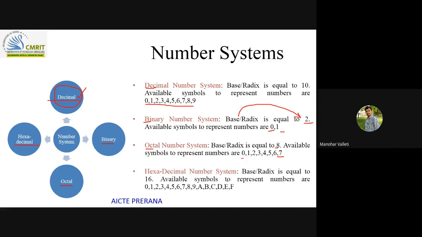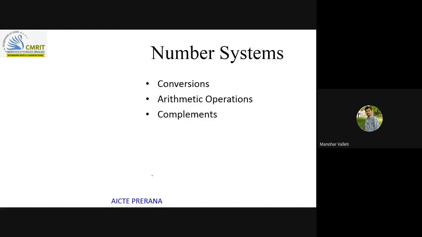In the same way in hexadecimal, the unit digits are from 0 to 9 and A to F, where A is usually represented with 10 in the decimal number system, and F is usually represented with 15 in the decimal number system. So the total number of unit digits in the hexadecimal number system is 16, hence the radix of the hexadecimal number system is 16. So basically in these number systems you have to know these three things very importantly: conversions, arithmetic operations, and complements.